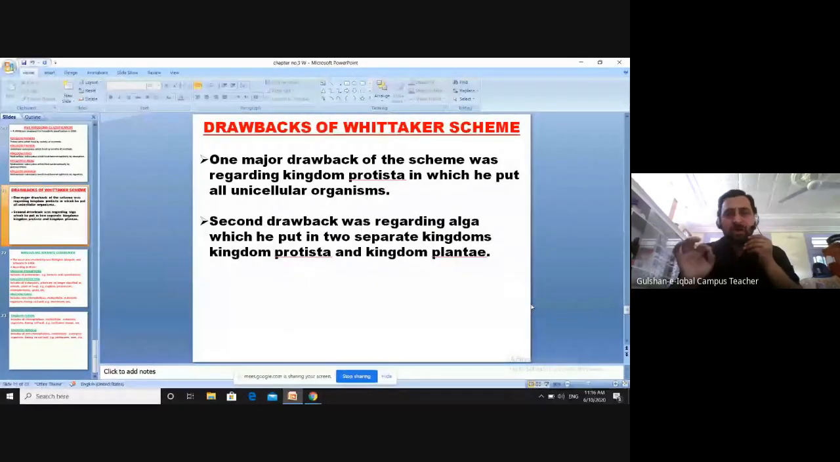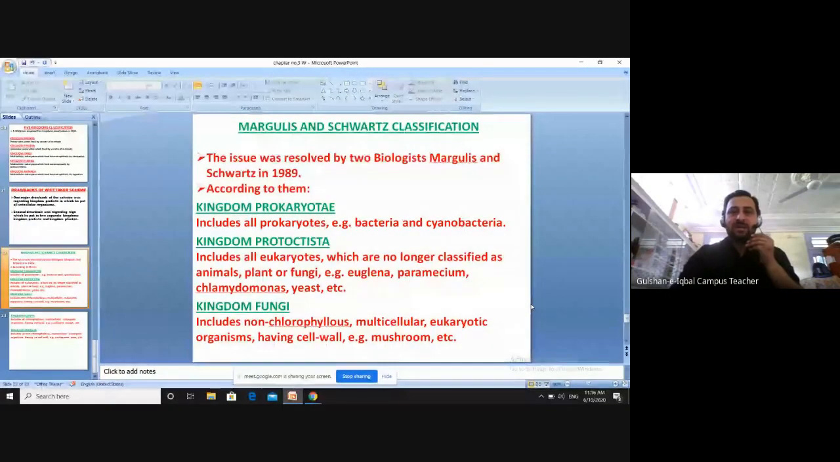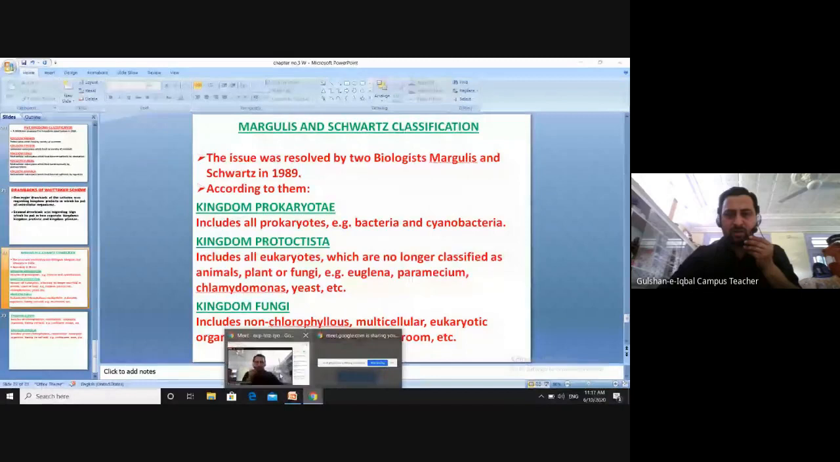To resolve Robert Whittaker's scheme, two other scientists, Margulis and Schwartz, came forward, and in 1989 these two biologists modified the scheme given by Robert Whittaker. Now let's discuss the drawbacks first, and then we will discuss the Margulis and Schwartz classification. If you have any question regarding the drawbacks, you can ask.